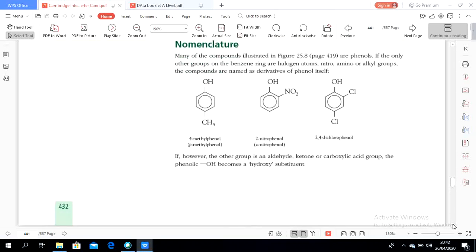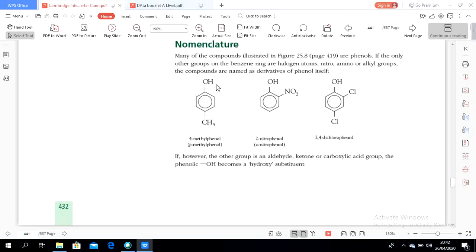There are examples here: 4-methylphenol, 2-nitrophenol, 2,4-dichlorophenol. This is consistent with the data booklet in A-level.